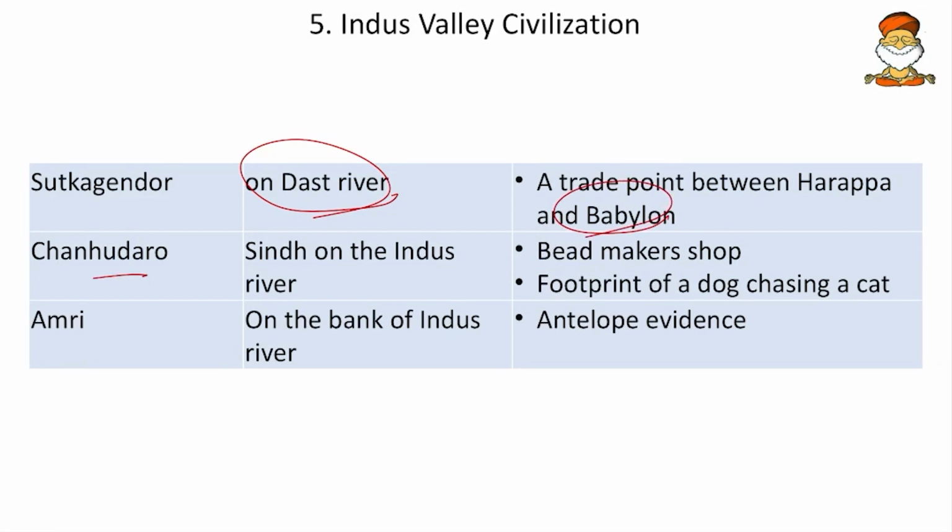Then Chanhudaro, in Sindh on the Indus river again. Here the bead maker's shop, then the footprint of a dog chasing a cat. That means pet animals were prominent. Then Amri, on the bank of the Indus again, where the antelope evidence, the evidence of a deer, has been found.